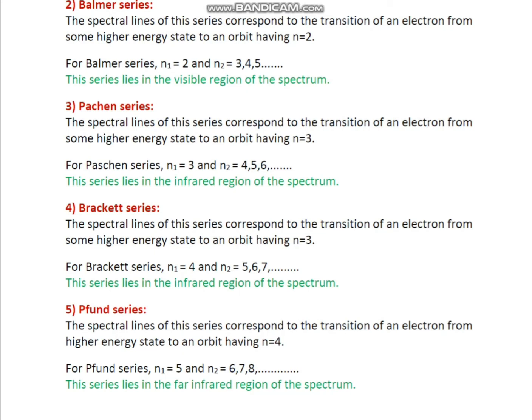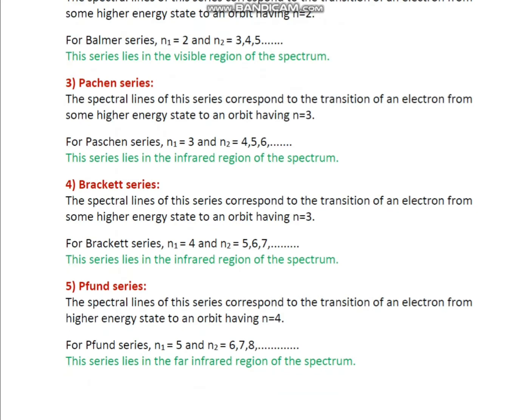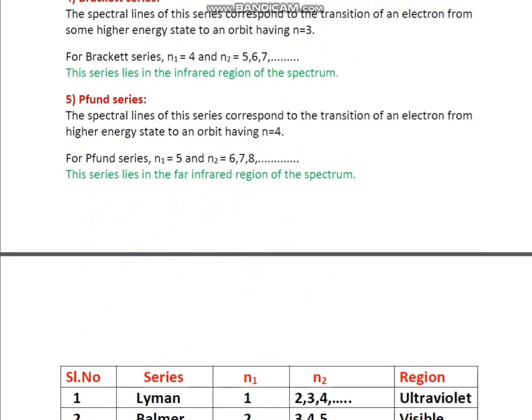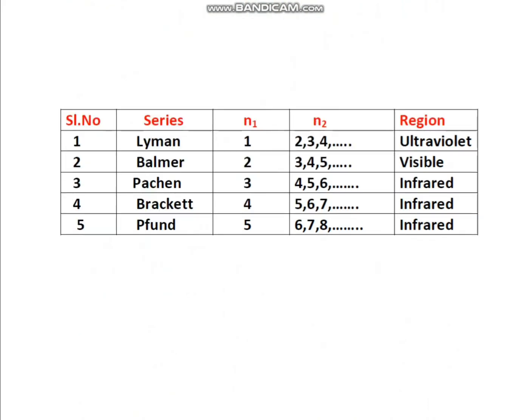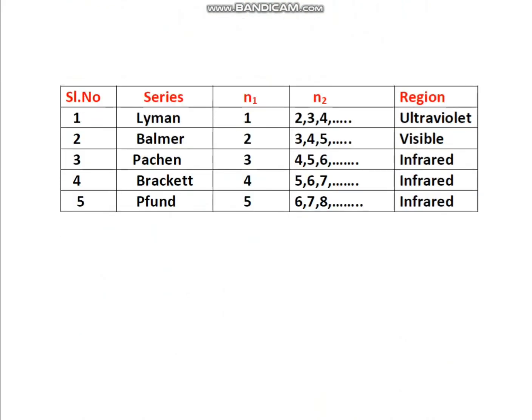So these are the 5 series that belong to the hydrogen atom: Lyman series, Balmer series, Paschen series, Brackett series, Pfund series. So all these series we will take in a box type. The serial numbers we can take as 1, 2, 3, 4, 5, and the series are Lyman, Balmer, Paschen, Brackett, Pfund.